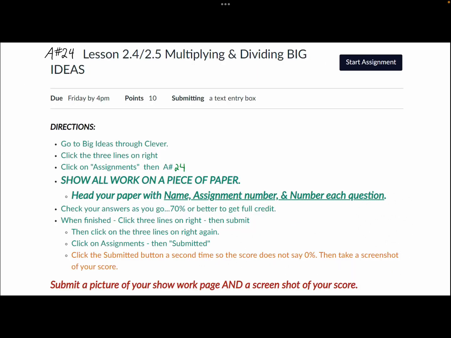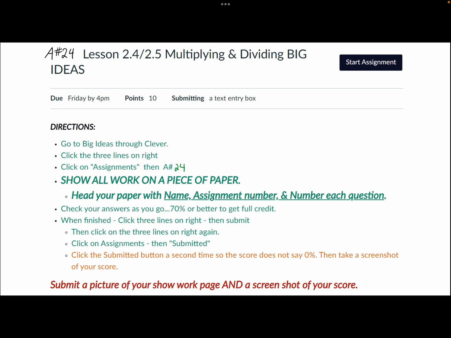So what I would like for you to do is you're going to get a piece of notebook paper out, and in a moment you are going to complete a big ideas assignment. Reminder, you are going to show work on this one. This one is not mental math. You're going to be doing multiplication and division, which means each question should have work shown. So you're going to head your paper with assignment number 24, put your name on it, and make sure you number each question and make it organized, okay?